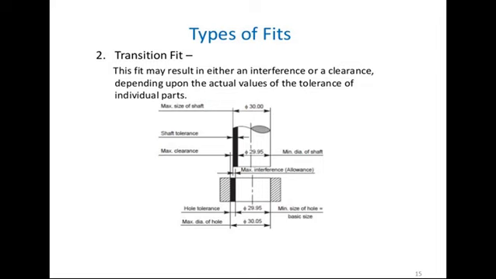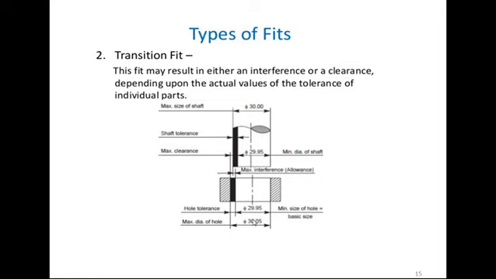Now we are going to understand the concept given here in the transition fit. Types of fit: transition fit. This fit may result in either an interference or a clearance depending upon the actual values of the tolerance of individual parts. So in a transition fit, it may be an interference fit or it may be a clearance fit, depending upon the sizes of shaft and hole.